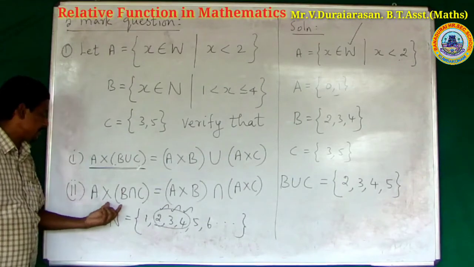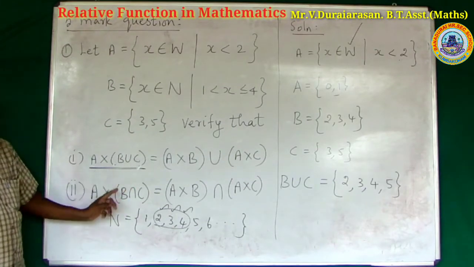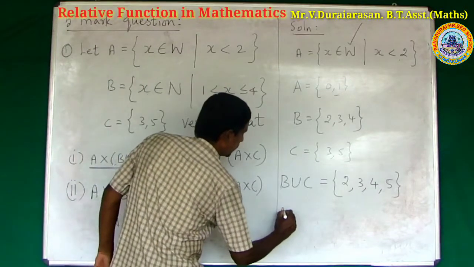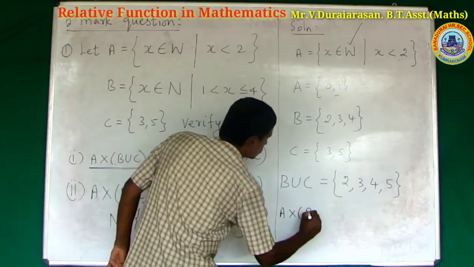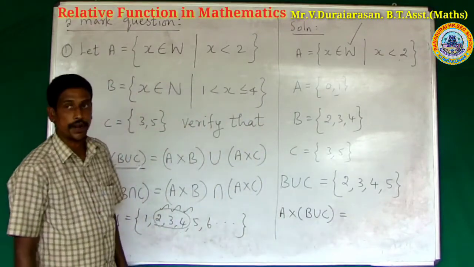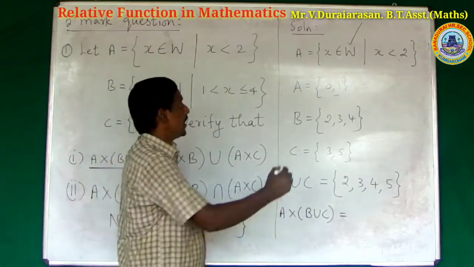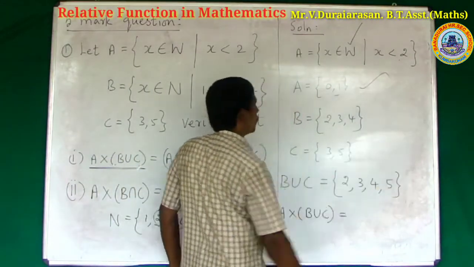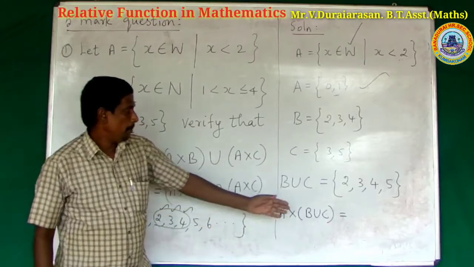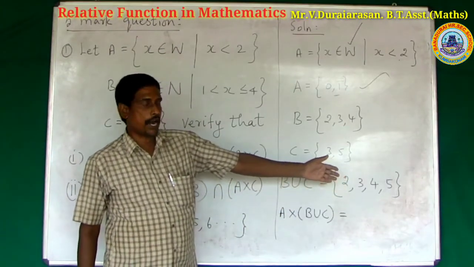Next, the left hand side. A cross B union C. The Cartesian product of A and B union C. What is A? A is the set of elements 0 and 1. B union C is equal to what? 2, 3, 4 and 5.